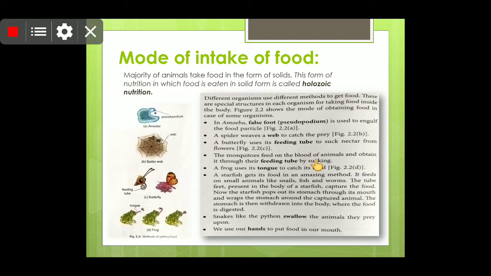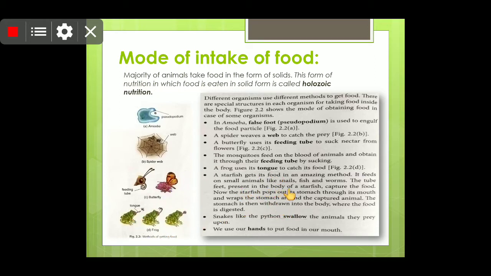You all must have seen that whenever a mosquito, and even in the All Out ad, very clearly they used to show that it is a needle type, with a tube-like structure, and from there the mosquito sucks the blood. And the tongue of the frog and lizard is sticky so that they can catch their prey. It's very long and they just roll the prey in its tongue, as you can see in the image also.